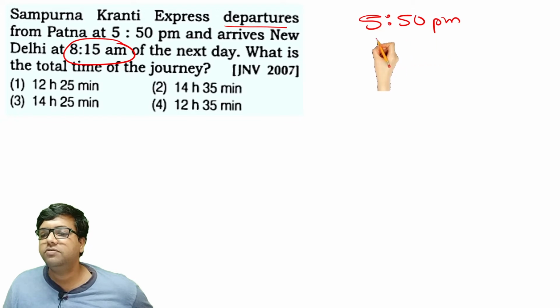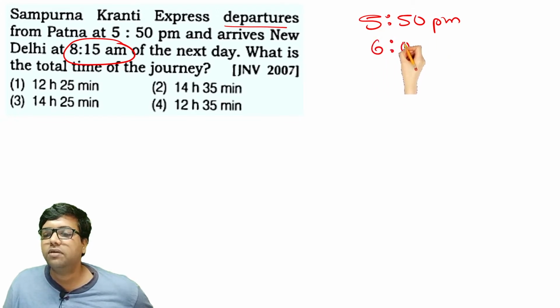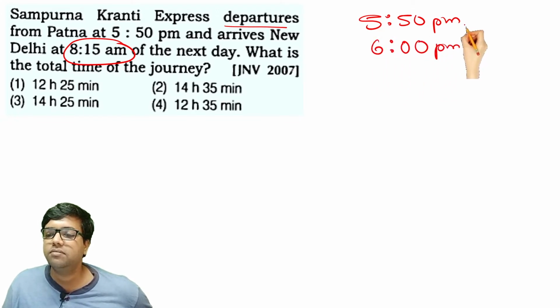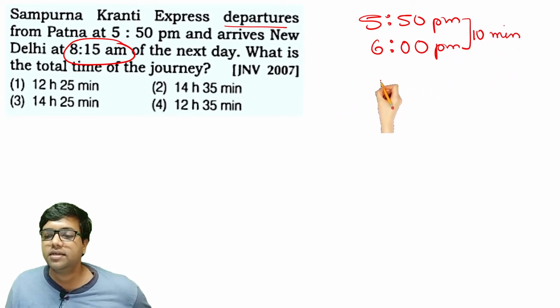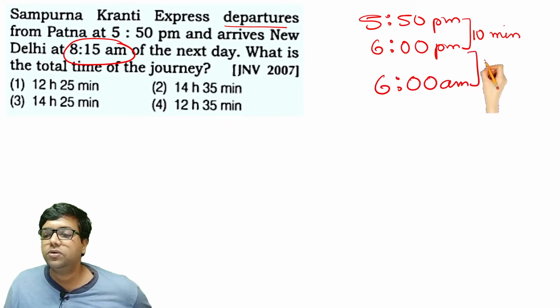So after 5:50 p.m., 6 o'clock will come, right? 6 p.m. will come. So it had 10 minutes here. It traveled for 10 minutes until 6 o'clock. 6 p.m. to the next day 6 a.m., 12 hours are there.